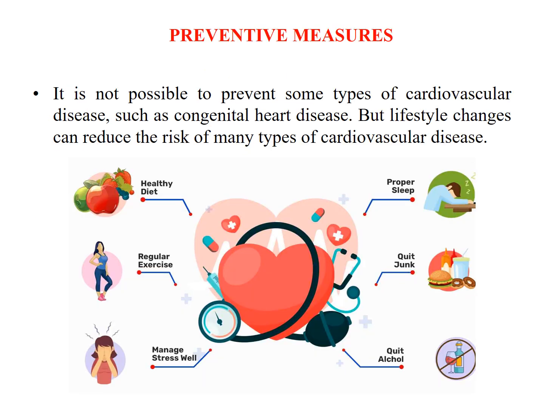So, what are all the preventive measures to avoid cardiovascular disease? We need to consume a healthy diet and cut off all unwanted processed foods. Proper sleep is sufficient. Third, we need to exercise regularly or give physical activity to our body. A major thing is to quit processed junk foods, and then manage the stress level, quit tobacco, and also quit alcohol. If we follow these steps, we can reduce the risk of cardiovascular disease.